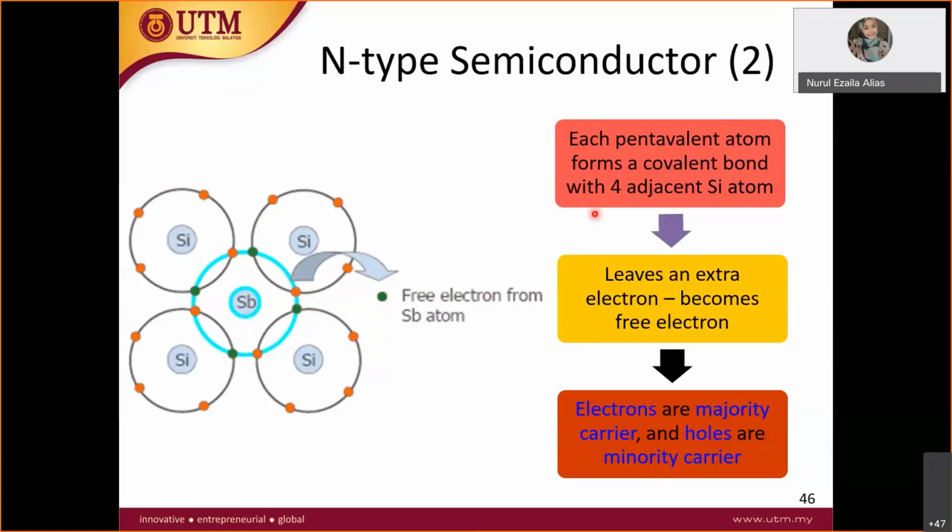Each pentavalent atom forms covalent bonds with adjacent atoms, so it will leave one extra electron. Now we are seeing one block, but actually we have millions of blocks, so millions of free electrons exist. These free electrons create the majority carrier. So the majority carrier in an N-type semiconductor is electrons. Therefore, this produces a lot of free electrons, and holes are the minority carrier.